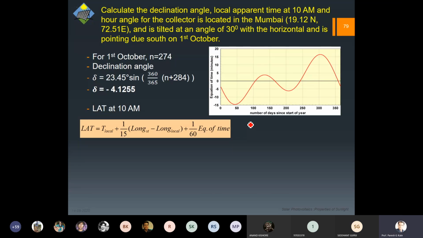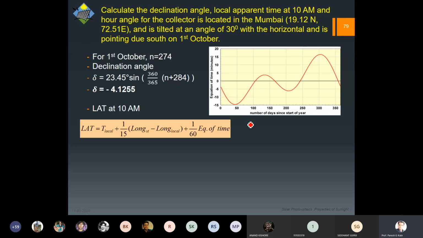So 82.5 minus 72.5, that is about 10 by 15, plus the equation of time, roughly 8 or 10. You can take 10 by 60, so that is 1 by 6, plus that 10 by 15, plus t local.